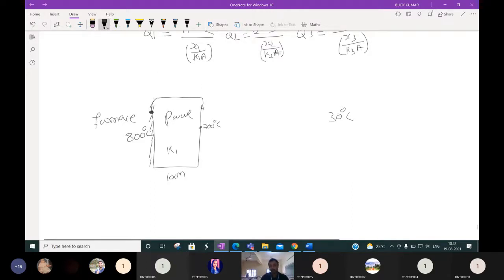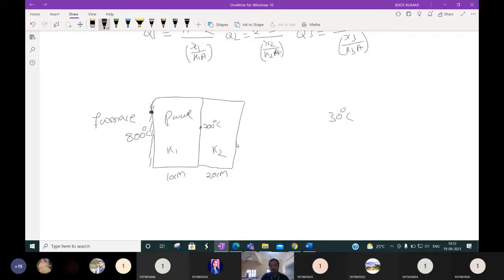One plane wall is not enough, so we can use another plane wall, suppose 20 centimeter, with thermal conductivity K2.